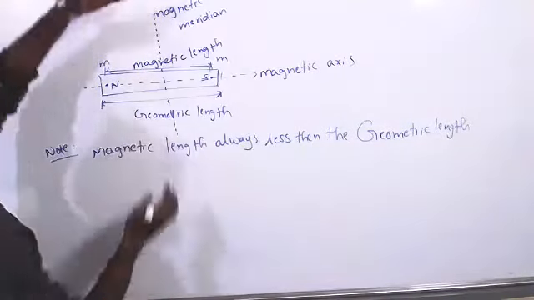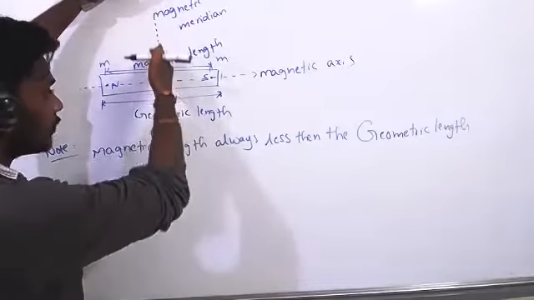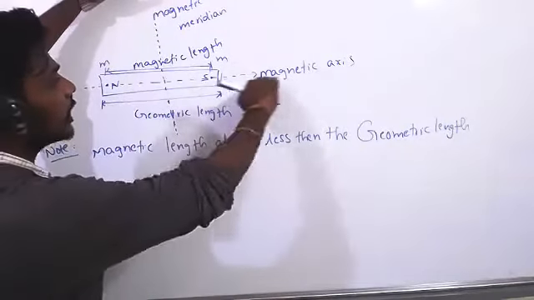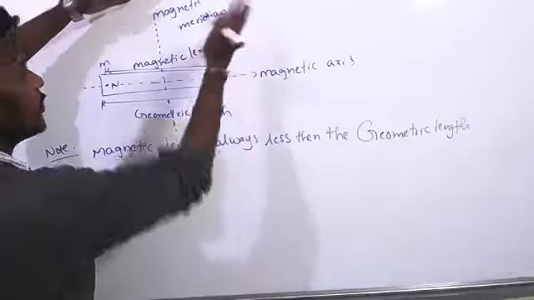Magnetic meridian: the line which is passing vertically through the magnetic axis is called the magnetic meridian.